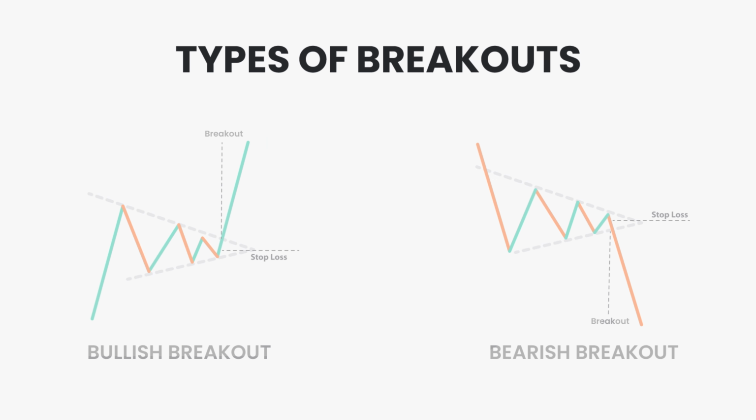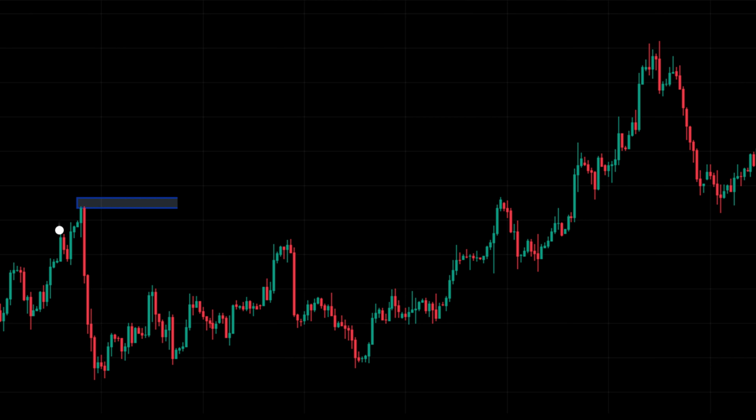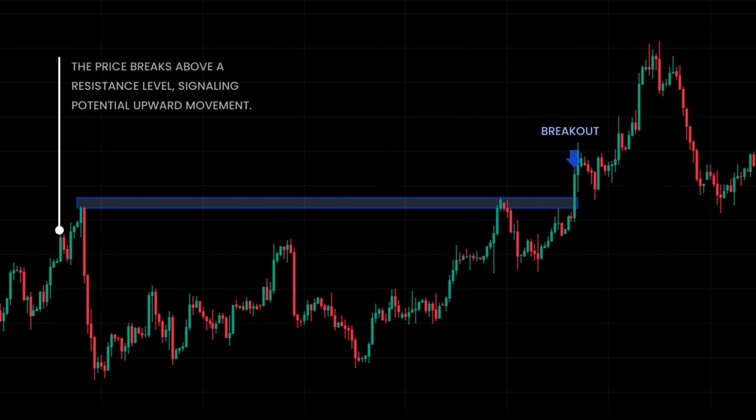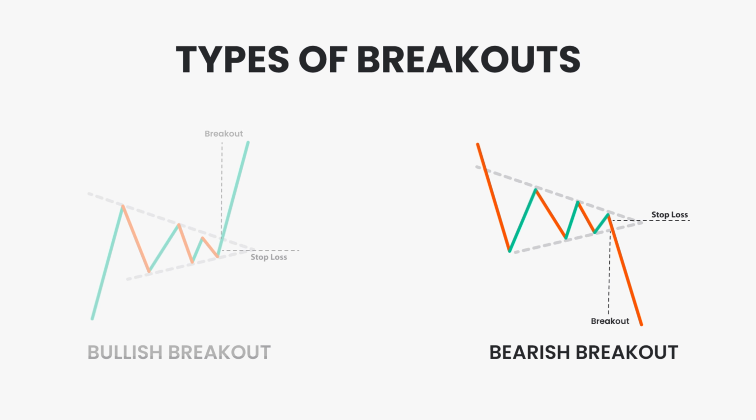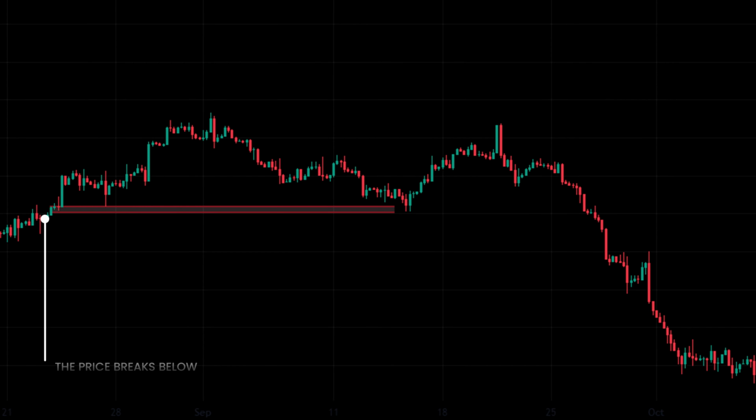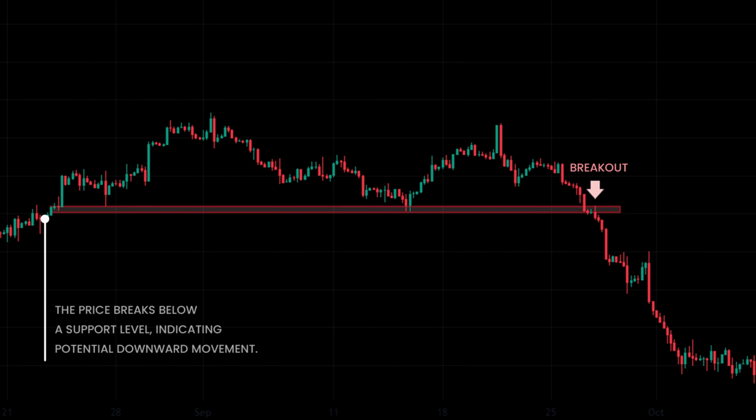Types of breakouts. Bullish breakout: the price breaks above a resistance level, signaling potential upward movement. Bearish breakout: the price breaks below a support level, indicating potential downward movement.